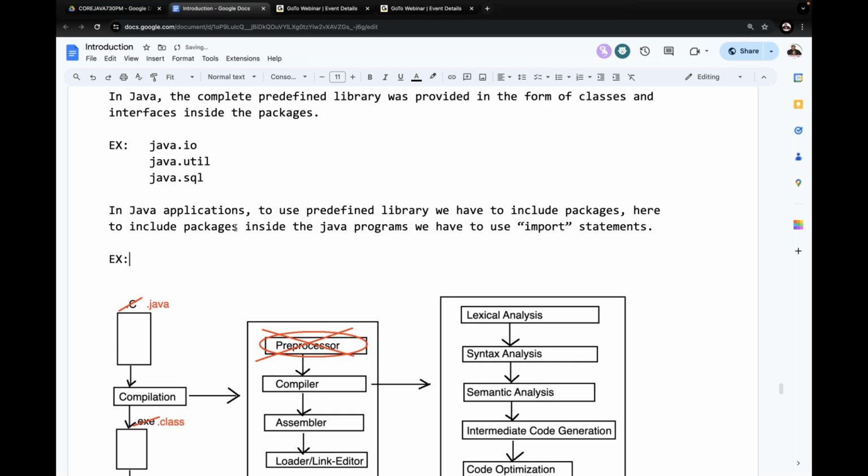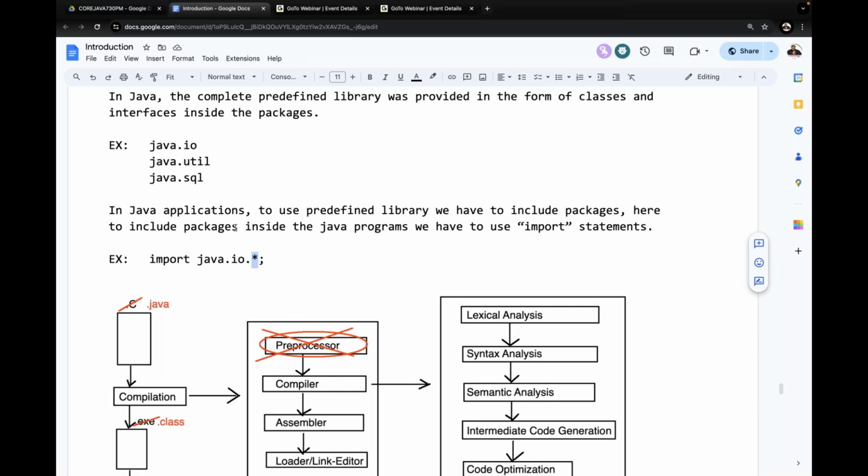Now let us move on to examples of import statements. Observe carefully: import java.io.*. What is the meaning of this star? A package is a collection of classes and interfaces.